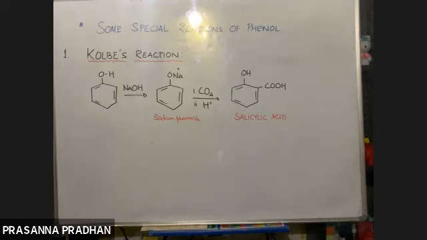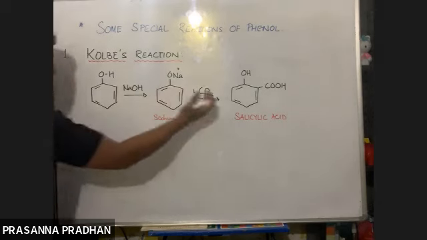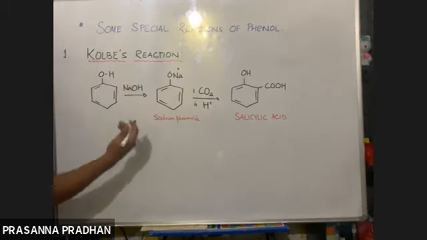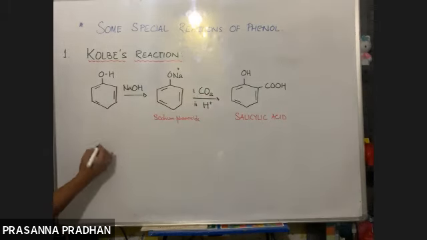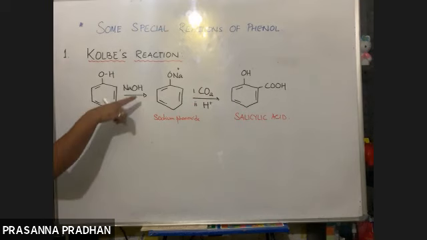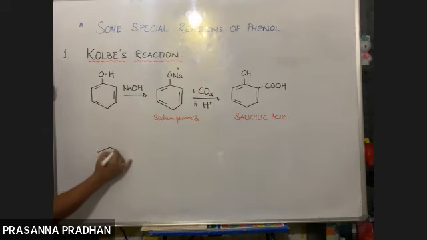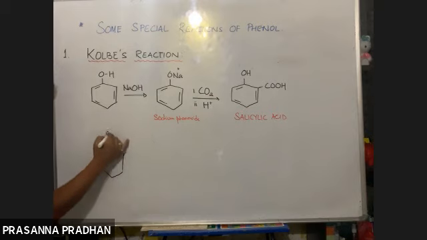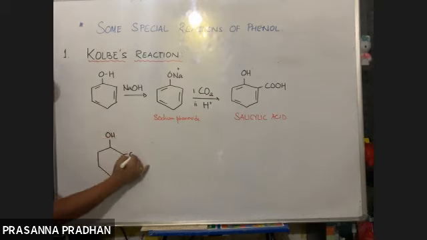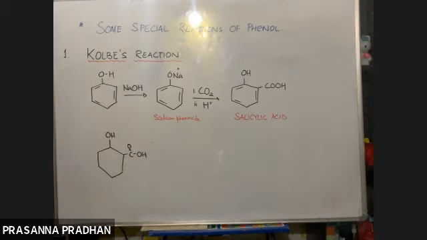Now, why is this compound so important? Because salicylic acid reacts with a number of other compounds, and the concept we have discussed just now will be utilized here. So we have salicylic acid like this.